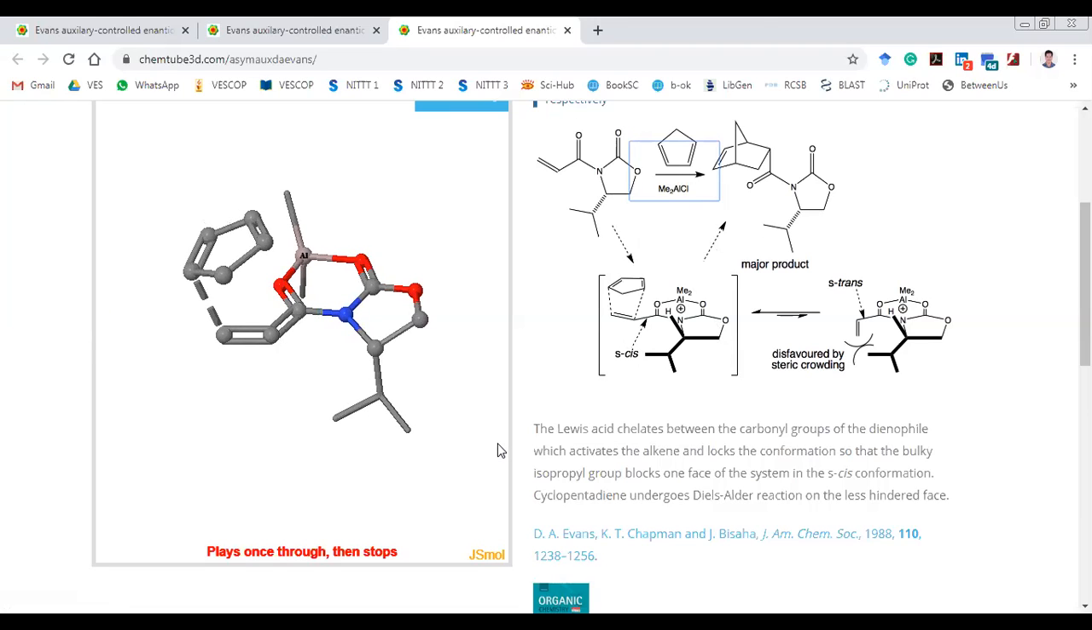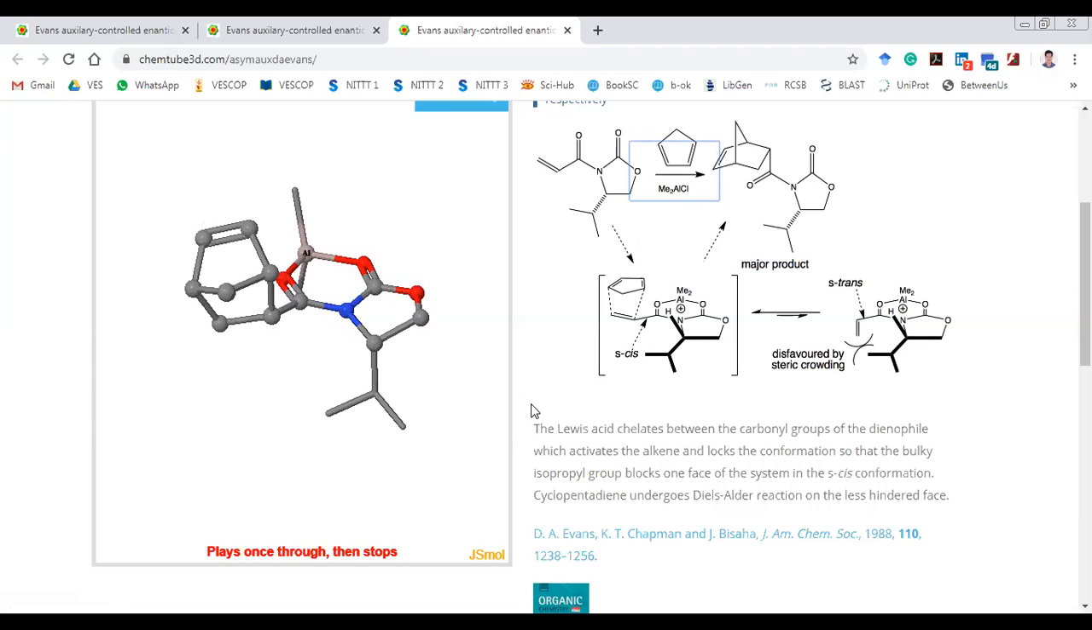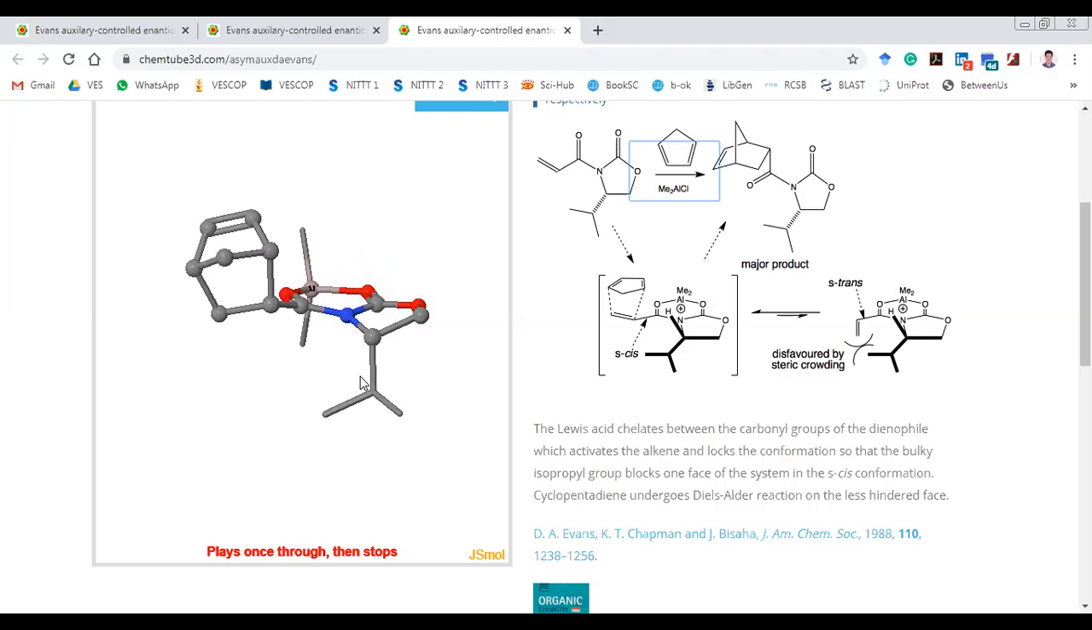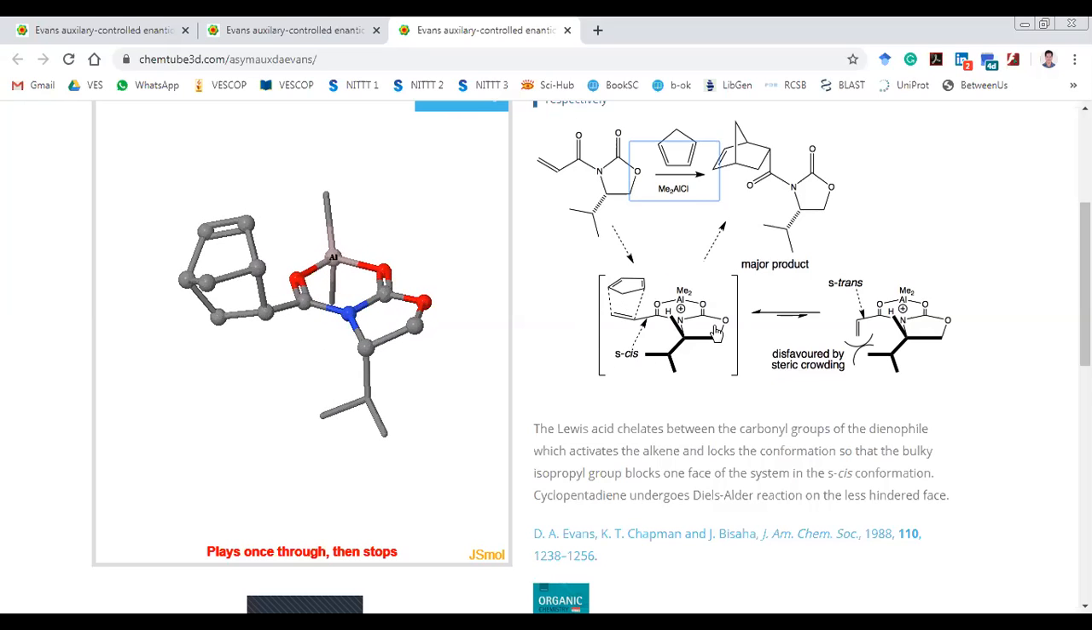You can see how this is forming in the animation, the cyclopentadiene Diels-Alder in this case. So this is the intermediate, because of the presence of this isopropyl group here, which is below the plane of this entire complex which is formed. This is the cis form of this.